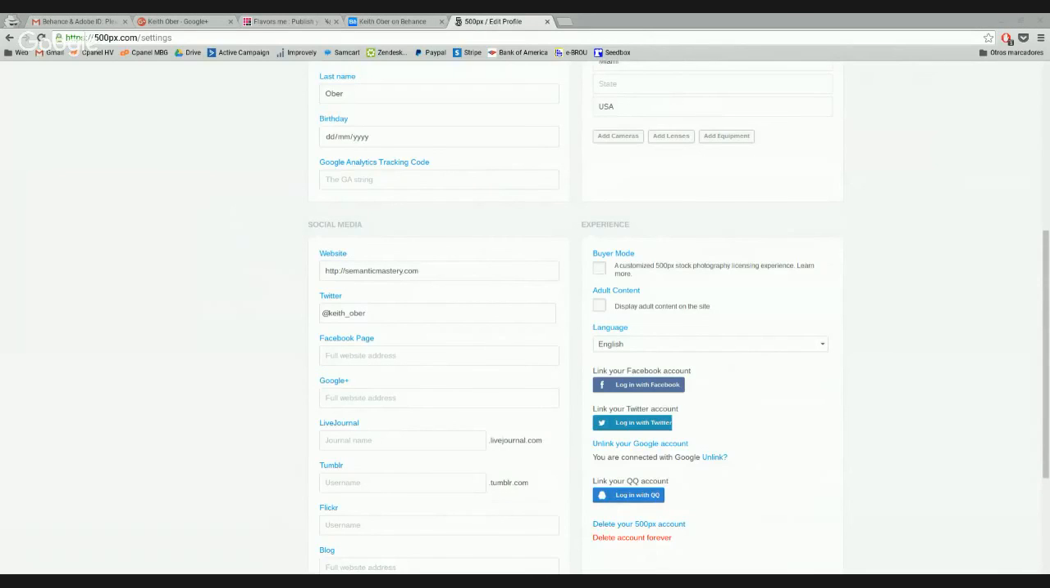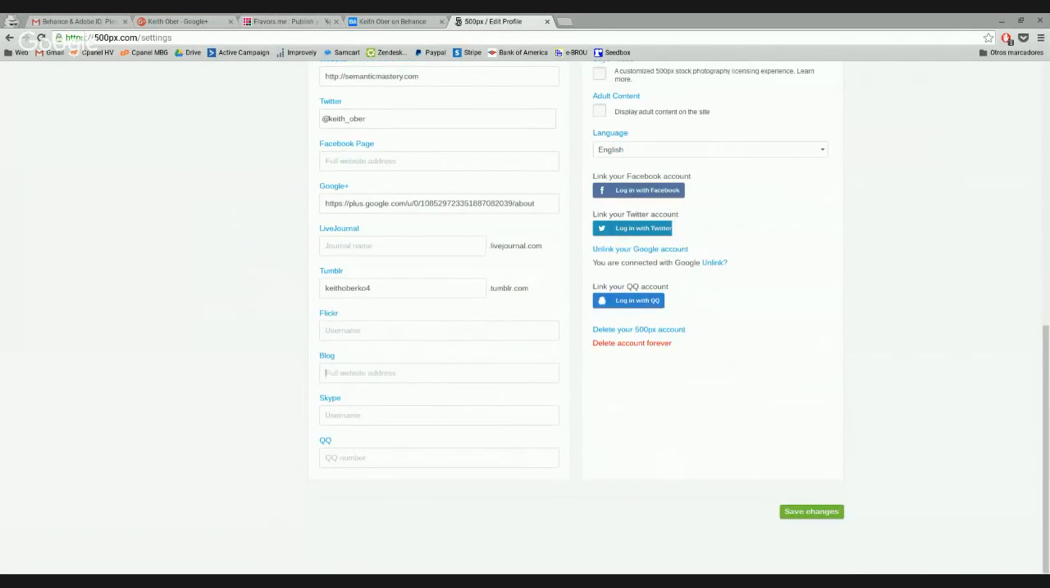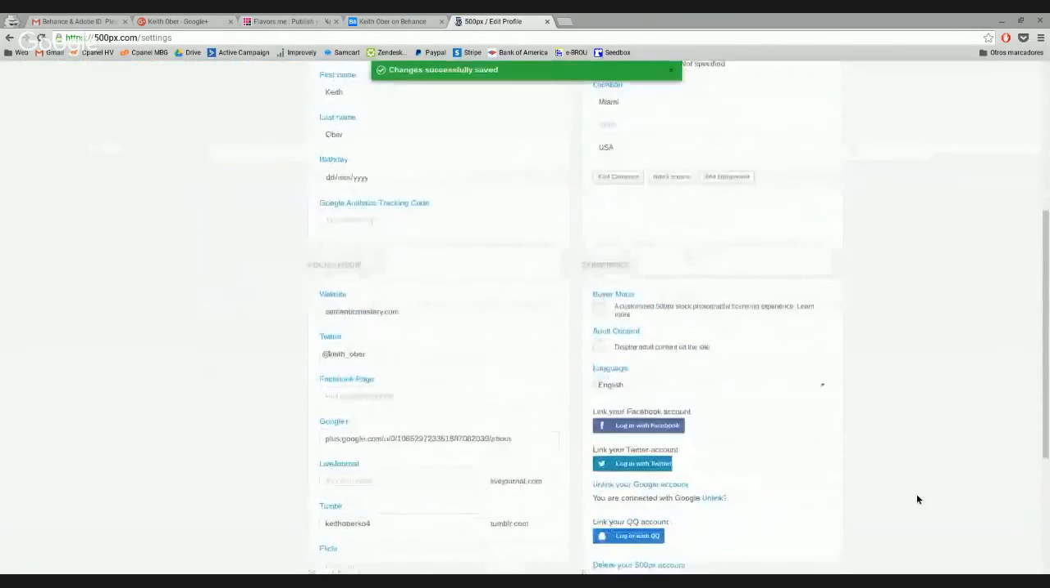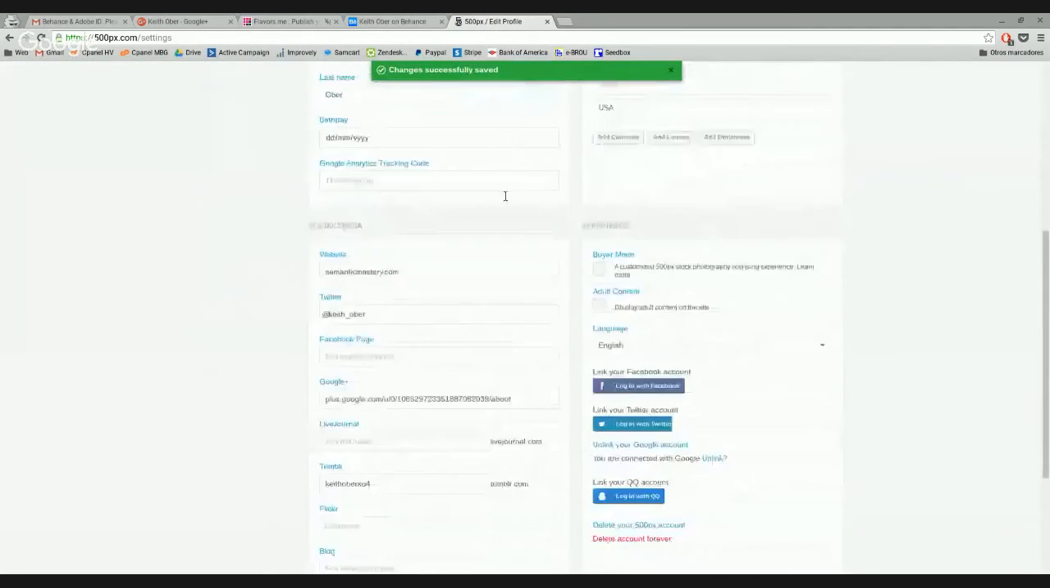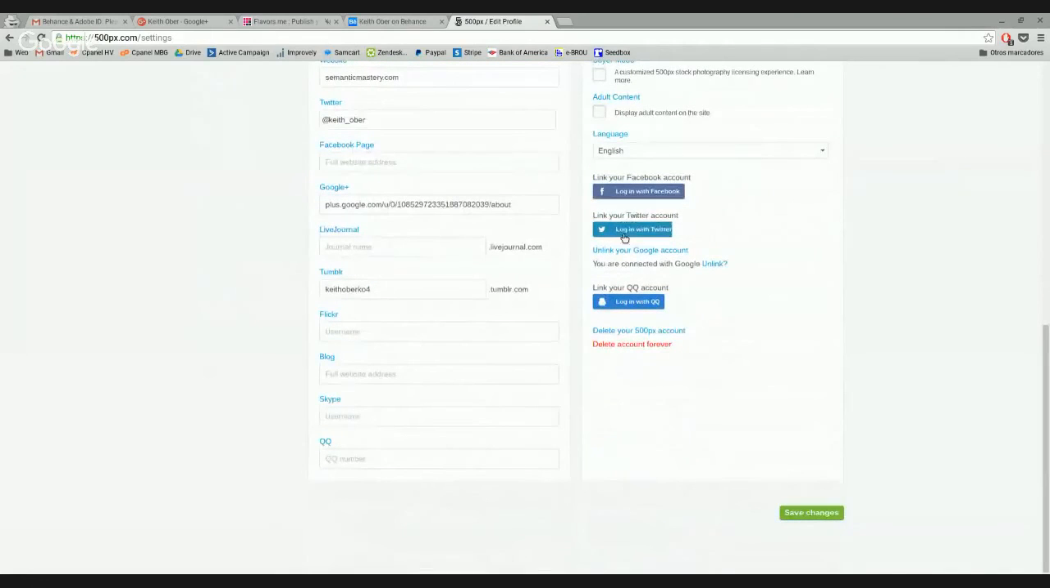And this is where you turn these into a semantic hub. So this is where it starts: LiveJournal, Tumblr. We do have a Tumblr. This is the one, boom. Flickr, your blog. If you have another blog like blog.semanticmastery.com or whatever, Skype, etc. 500px. This is important, guys. You need to save changes. If you come here and try to log in with Twitter, it's going to erase all of this. So save changes first, and then you can log in with Twitter, so as to make these profiles stronger. You know what I mean?